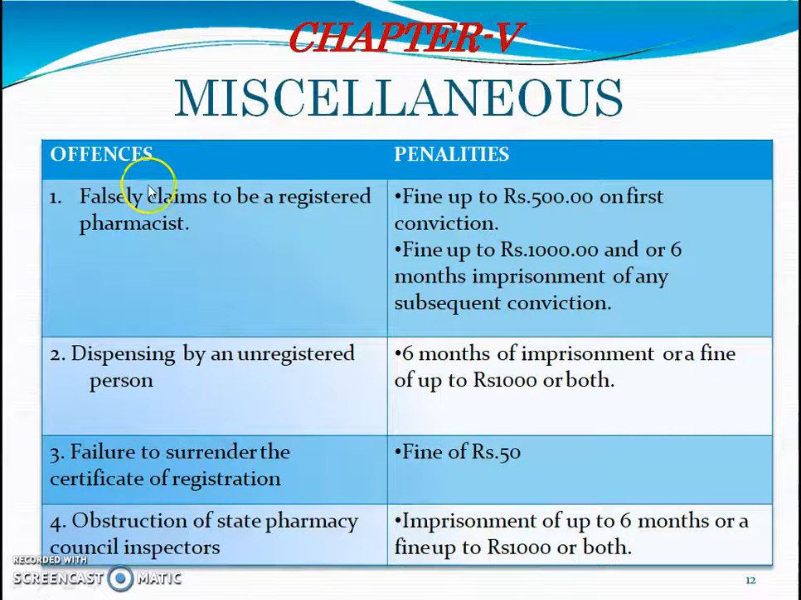Chapter 5, Miscellaneous, in which offences and penalties. Different offences and their penalties are included as per the Pharmacy Act 1948. Falsely claiming to be a registered pharmacist: fine up to 500 on first conviction, and fine up to 1000 and or 6 months imprisonment on any subsequent conviction. Dispensing by an unregistered person: 6 months imprisonment or a fine up to 1000 or both. Failure to surrender the certificate of registration: fine of 50 rupees. Obstruction of State Pharmacy Council inspector: imprisonment of up to 6 months or a fine up to 1000 or both.